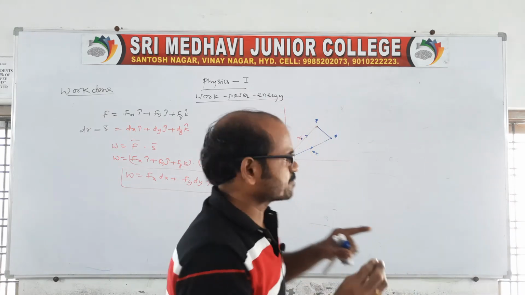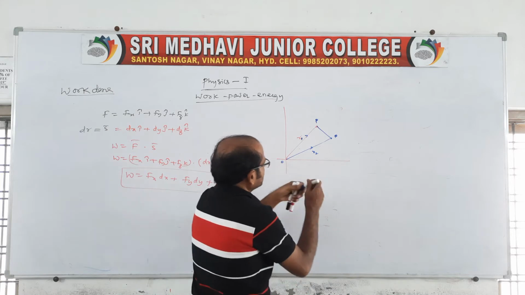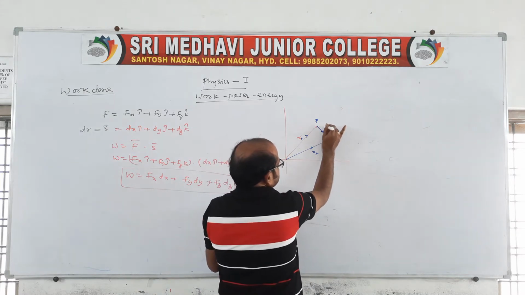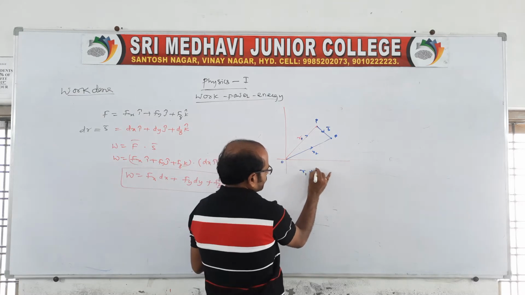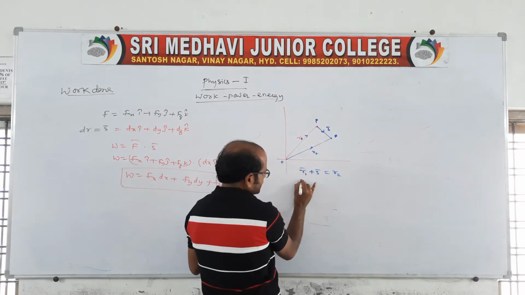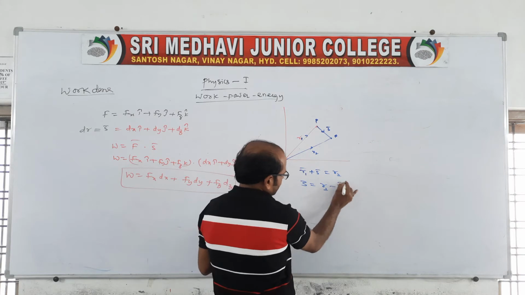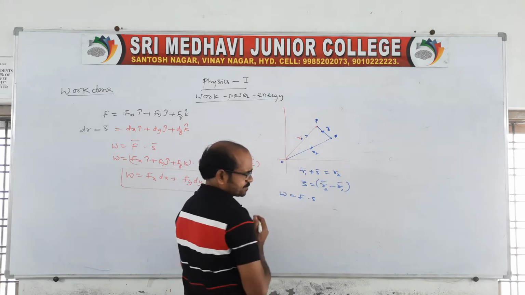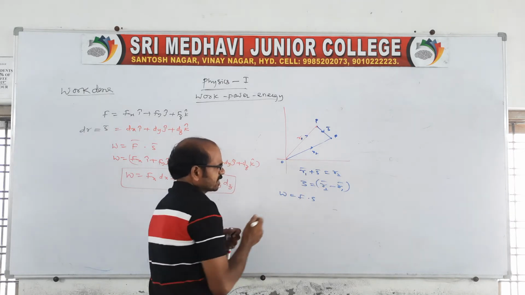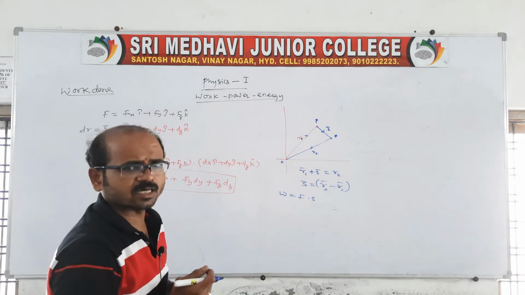The particle is displaced from position P to Q, and this is the displacement. So R1 and S are in the same direction, and this is R2. Displacement is equal to R2 minus R1, so the work done is F dot S, where S is obtained from R2 minus R1.